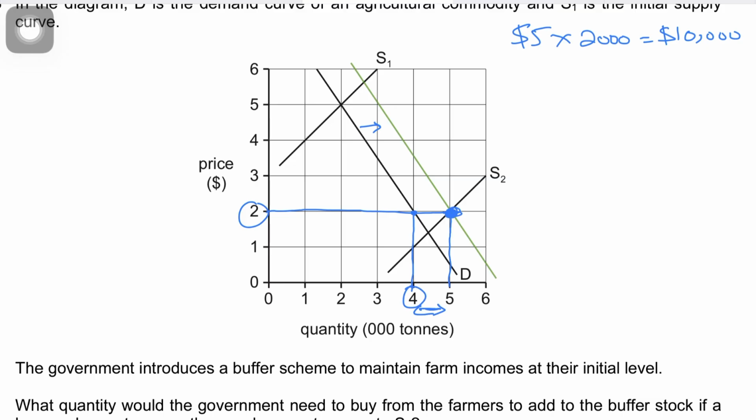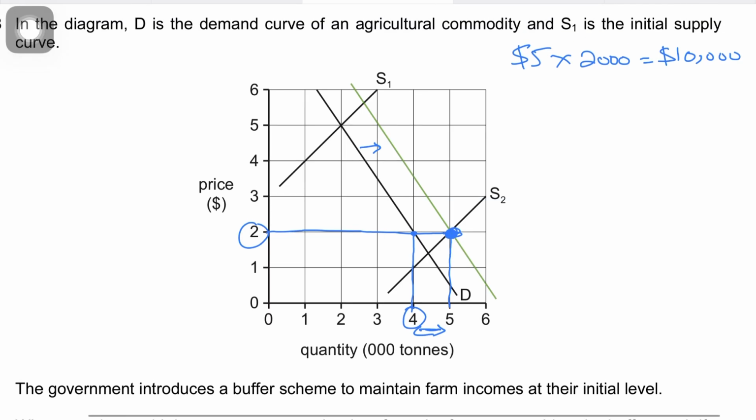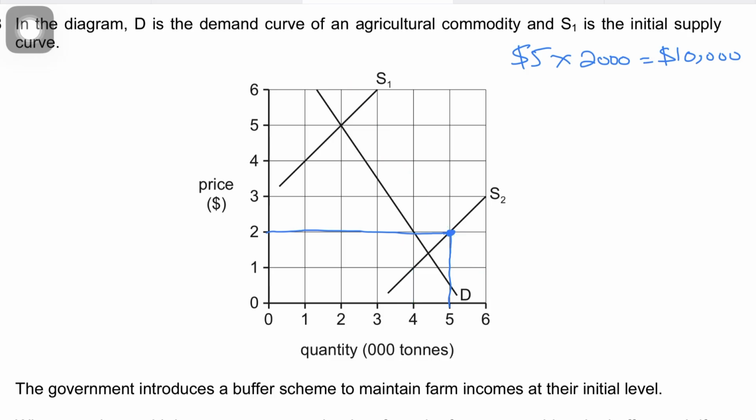You need to understand this, because the supply has gone up to 5,000 tons. How did you figure that out? Supply can't really go up to 3,000, because that's not how the farmers' income would be calculated. The supply has shifted to the right.